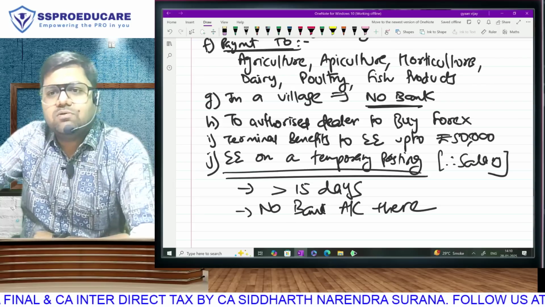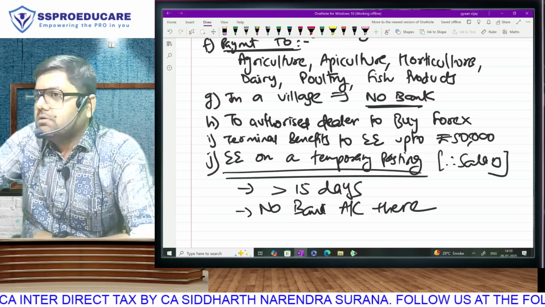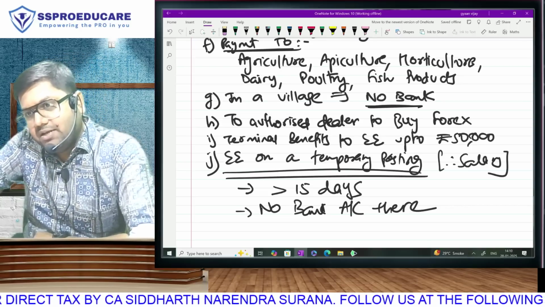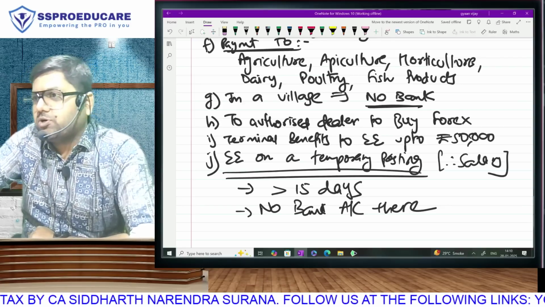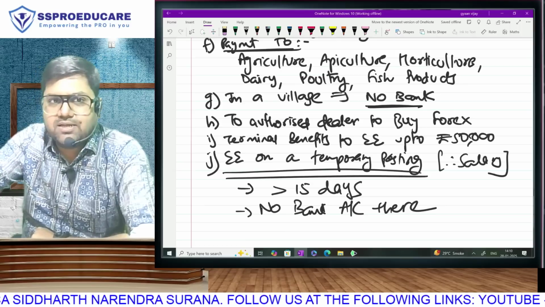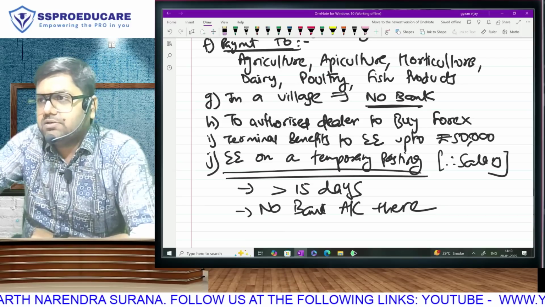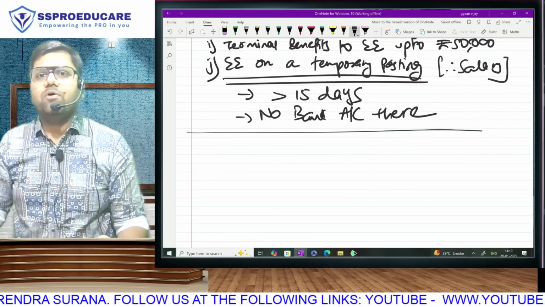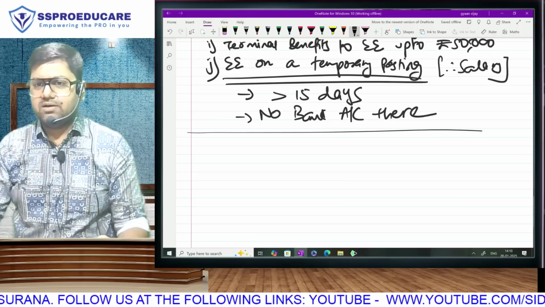Ladies and gentlemen, these are those 10 cases where cash expense more than the limit, whether 10 or 35, is also going to be allowed. So normally, if we pay more than 10 or to a transporter more than 35 in cash, the expense becomes fully disallowed. But in these cases, the expense is going to be allowed. Everyone is clear on this? Fantastic, ladies and gentlemen. We are near completion of our disallowed expenses. The last two things we will be doing together after a 10-minute break, please.